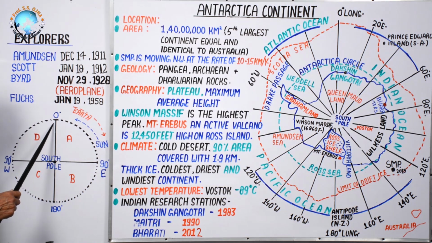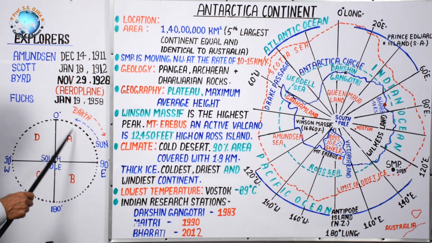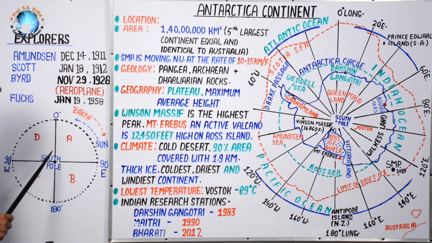So, from 0, you have to move west in sector D and in sector C. Australia will fall in which sector, B or C? Surely in sector B, to the west of 180 degree. Thus, you can answer one question in this way.